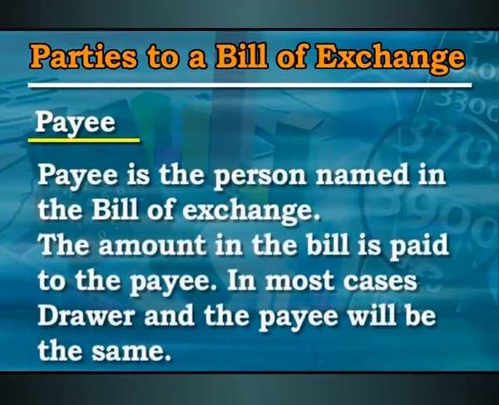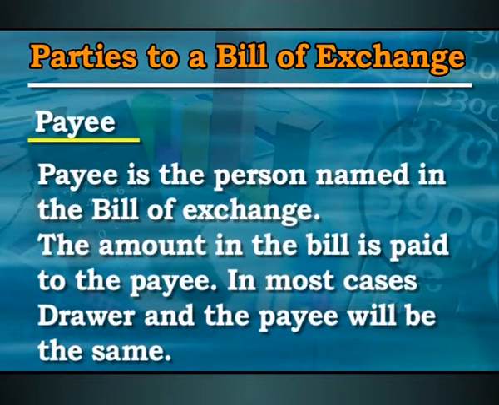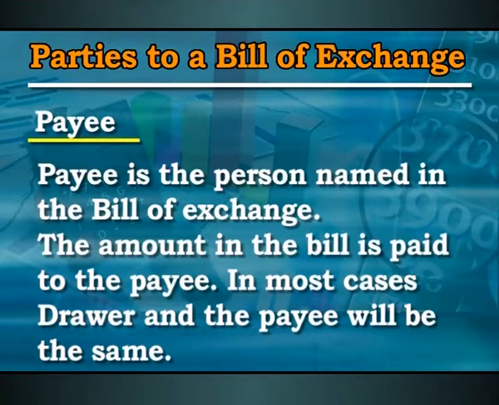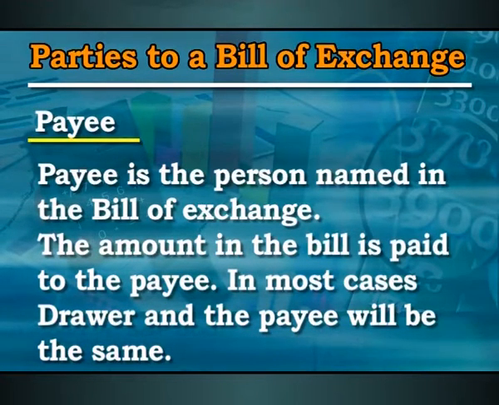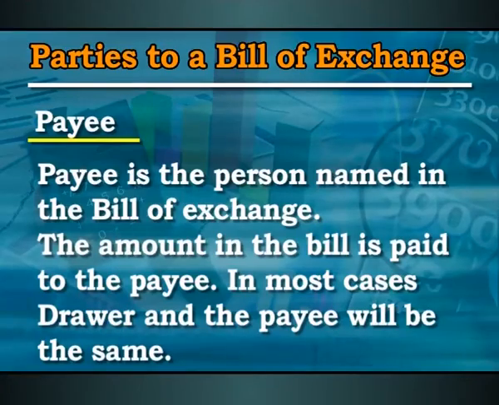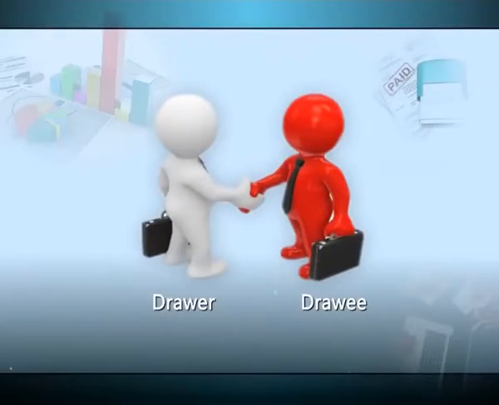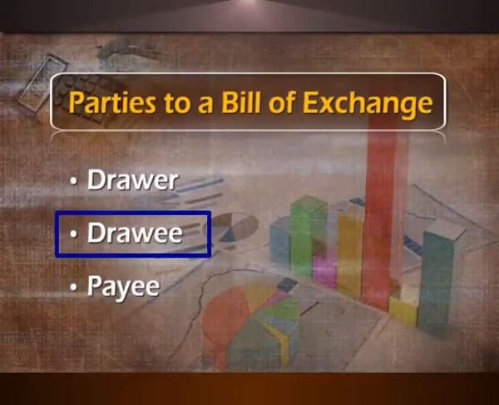Then there is the third party also who will get the payment. The drawer himself may get the payment if he keeps the bill till the due date; in that case he will be the payee also. But if this bill is transferred in somebody's name, as we will take up later on, it may be given to the bank, discounted with the bank, or endorsed to someone. In that case, that other party will get the payment from the drawee. So he is called the payee. So there are three parties: drawer, drawee, and payee.